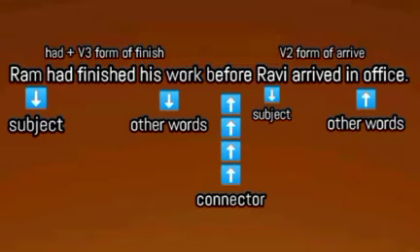I repeat, Ram is the subject, had finished is the had plus V3 form of finish, the past participle, his work is other words, before is the connector here, Ravi is another subject, arrived is the V2 form of the verb arrive, and in office is the other words. Hence, we can see here the sentence matches with the structure that we used.